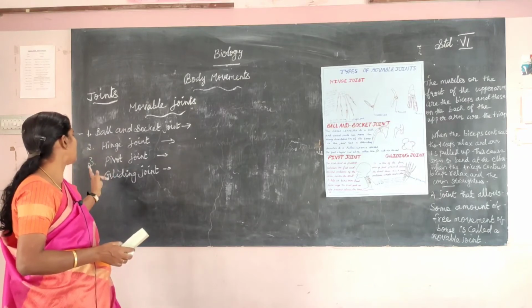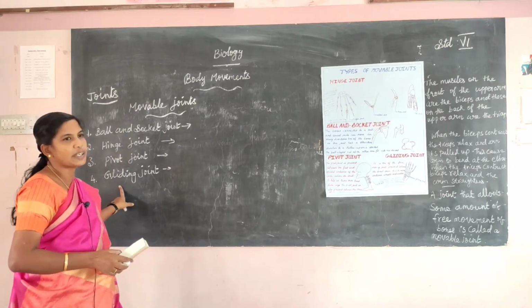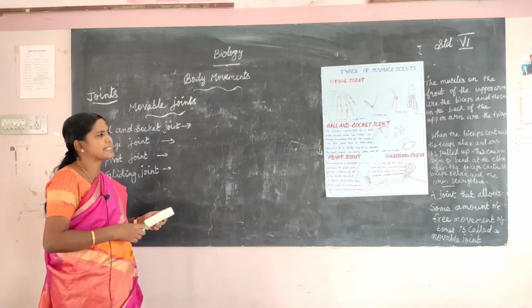Third one, pivot joint. Fourth one, gliding joint. First one, ball and socket joint.